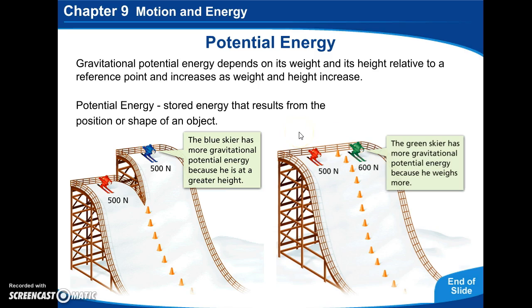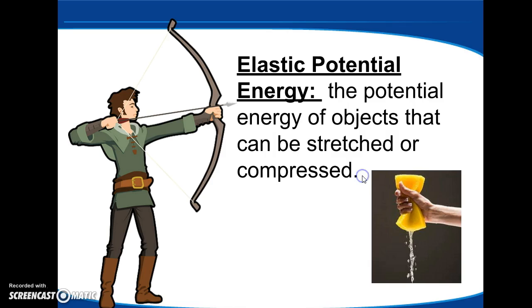Then you also have gravitational potential energy. So if you can think of two skiers, the same mass, the one that's higher at the top is going to have more gravitational potential energy, and then when it's moving, it's going to have more kinetic energy. But the one that's slower is going to have less gravitational potential energy. It's just the stored energy for what is about to happen if it's going to move. If we have two skiers at the same height, but one that has more mass, then this one over here that has more mass is going to have more potential energy.